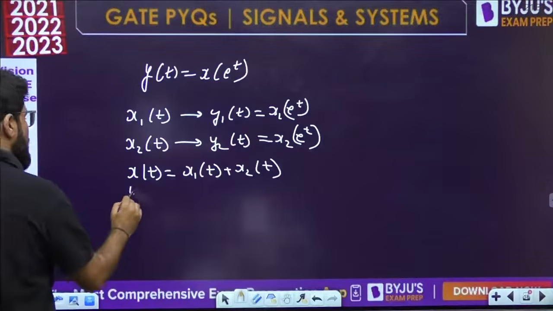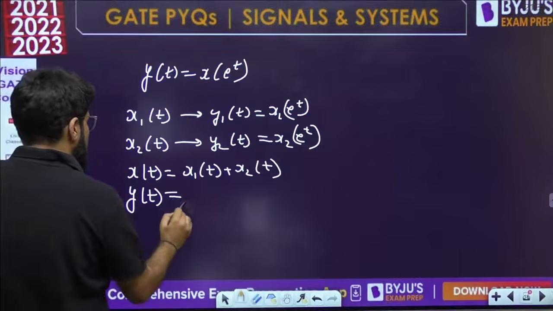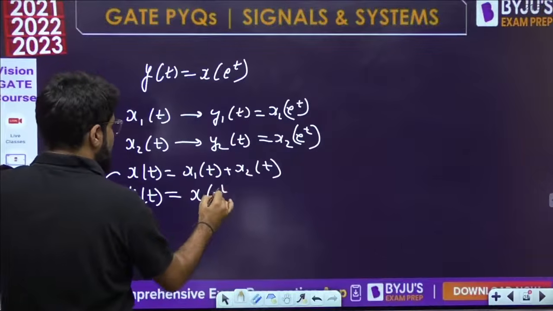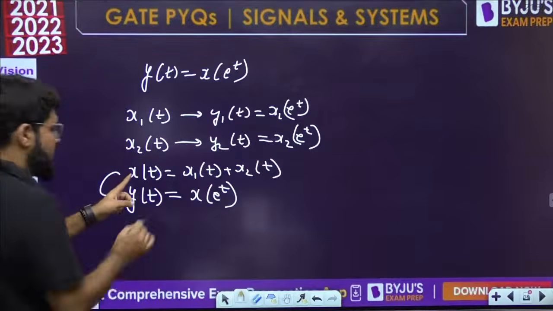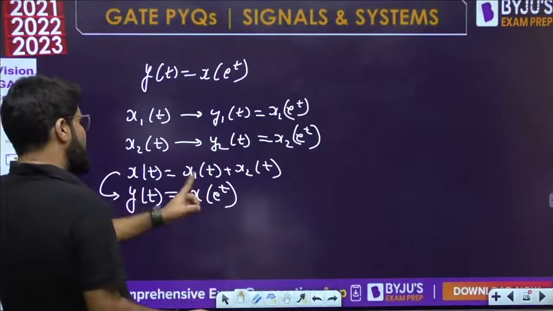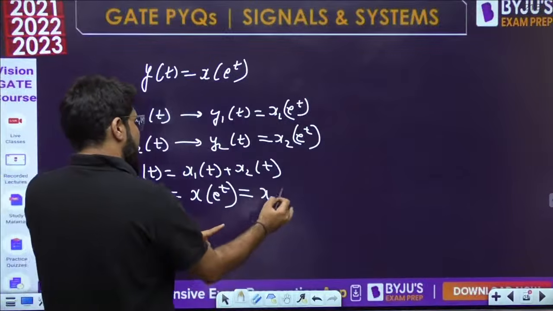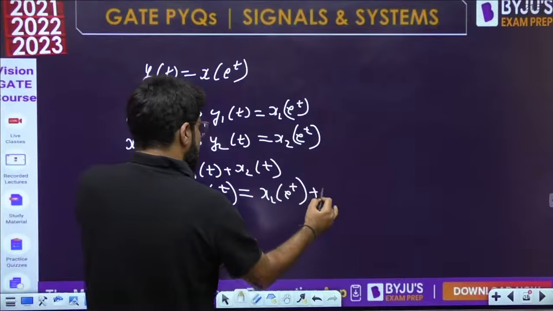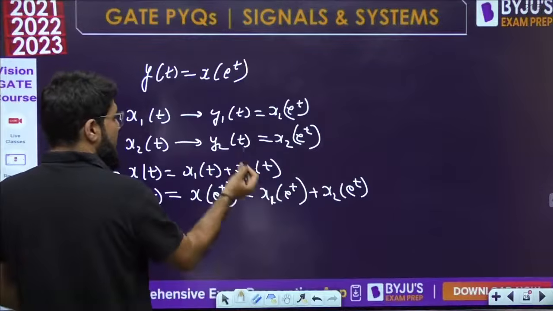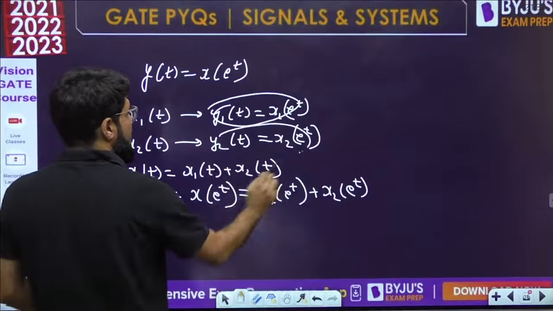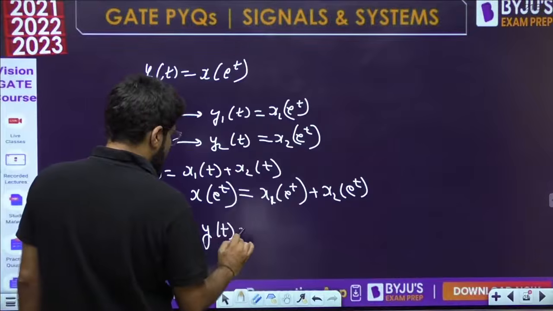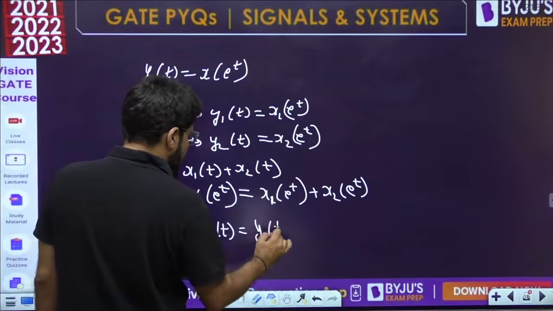what is going to be the output corresponding to the input x(t)? Output is x(e^t). Now everywhere t, please replace by e^t. If you know x(t), what is x(e^t)? It will be x1(e^t) plus x2(e^t). Simple maths we are applying. What is x1(e^t)? It is y1. What is x2(e^t)? It is y2. That means the output that you have got is equal to y1 plus y2.